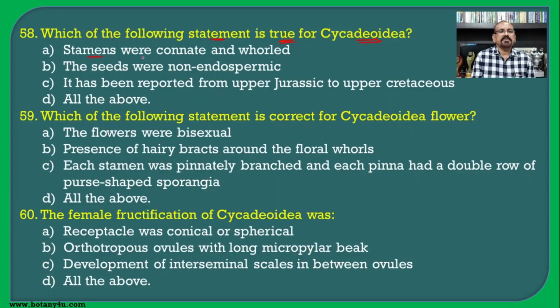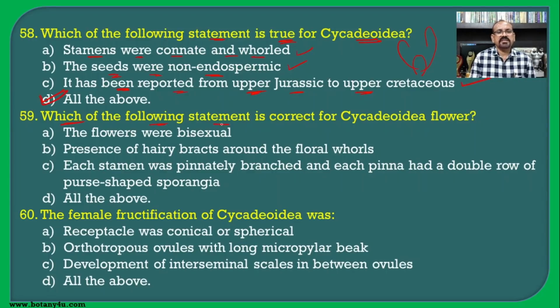Then which of the following statements is true for the Cycadeoidea? That is, the stamens were connate and whorled. So we have seen such types of structures. Then the seeds were non-endospermic. This is also correct. Then it has been reported from the upper Jurassic to upper Cretaceous period of the geological time scale, and this is also correct, and hence all of the above is the correct answer for this question.